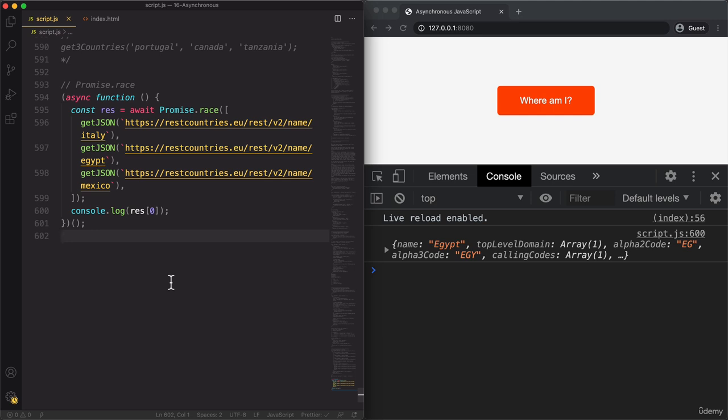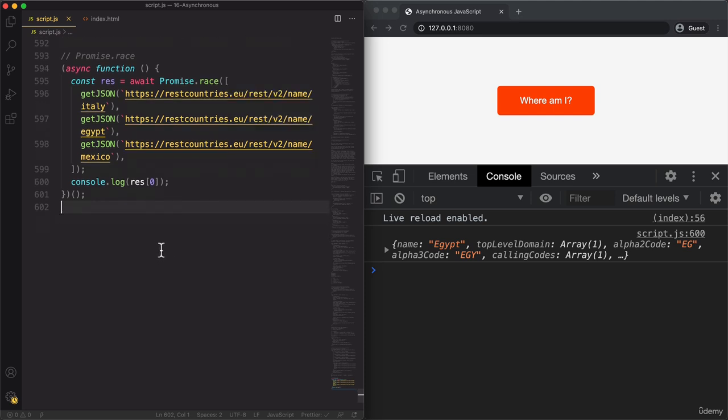For example, if your user has a very bad internet connection, then a fetch request in your application might take way too long to actually be useful. And so we can create a special timeout promise which automatically rejects after a certain time has passed. So let's do that.